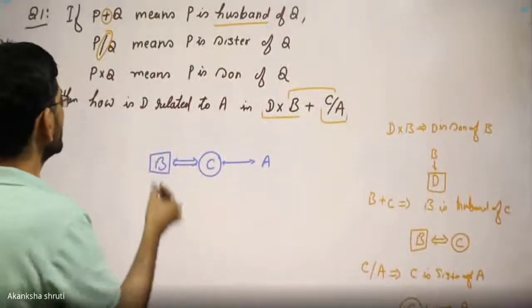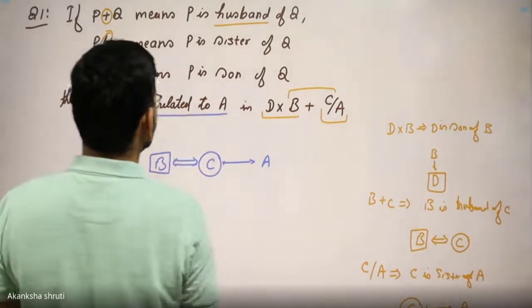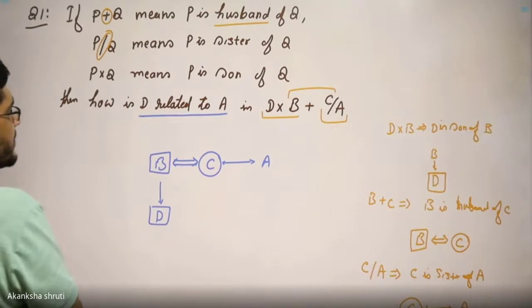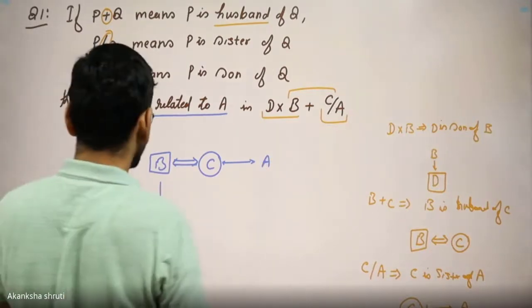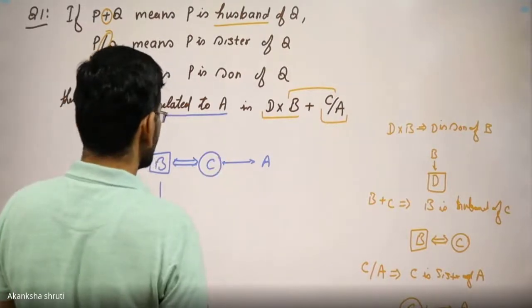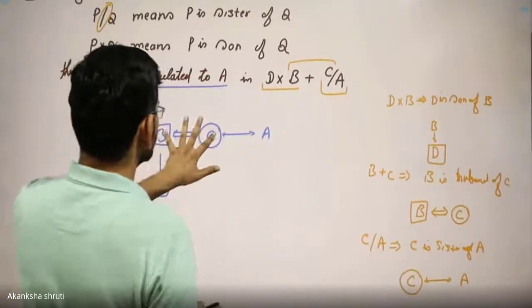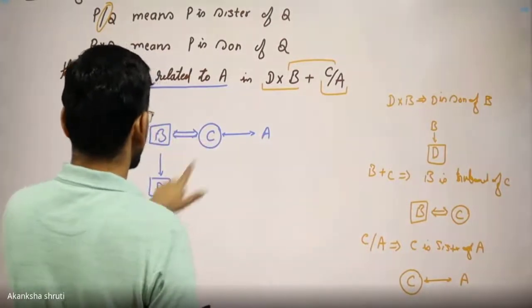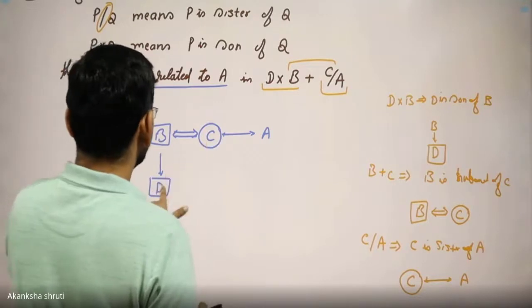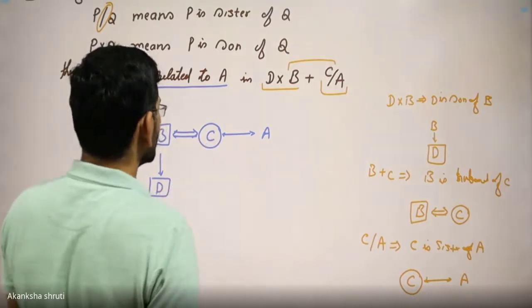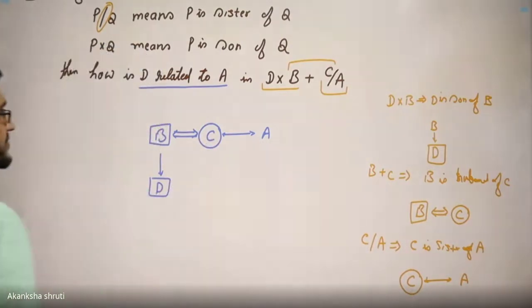Now what is asked? How is D related to A? Means what is D for A? Students, this is married. Sorry, D becomes the son of C, and the brother of C is A. So what is the relation?